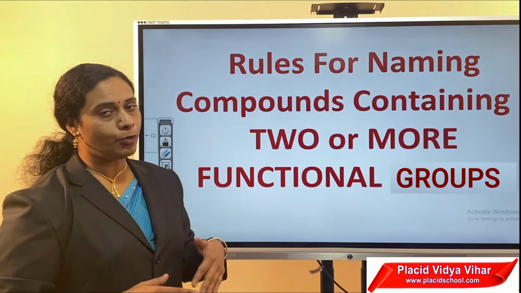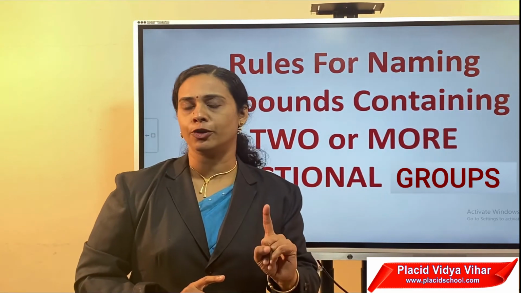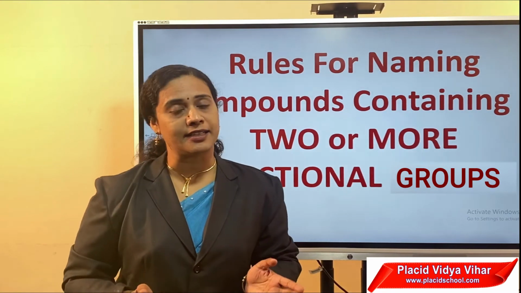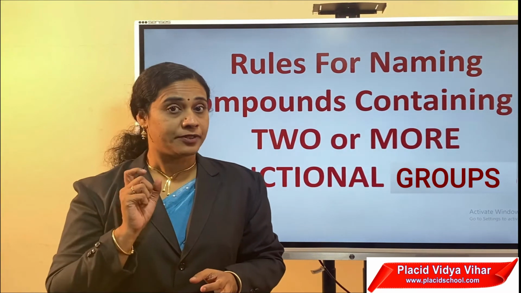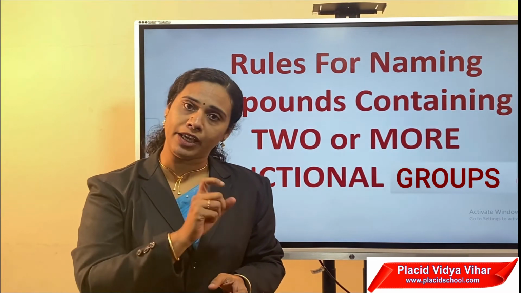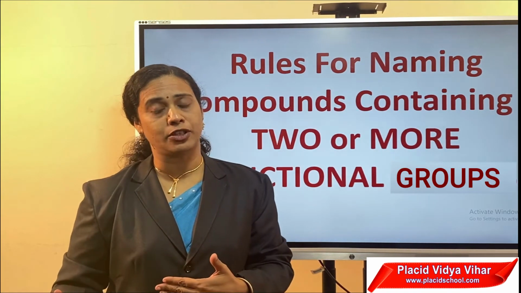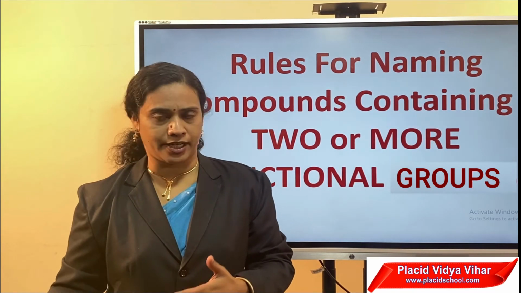Rules for naming compounds containing two or more functional groups. If an organic compound contains more than one functional group, only one functional group is considered as the principal functional group. Others are considered as secondary functional groups. Therefore, the secondary suffix depends only on the main functional group. All other secondary functional groups are considered as just substituents or side chains.